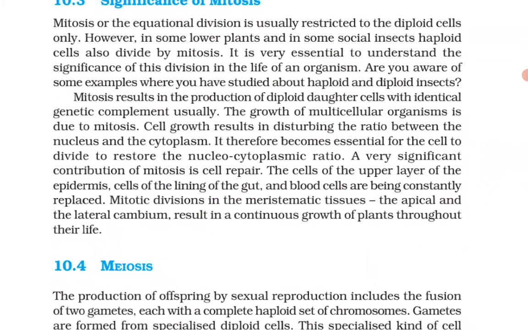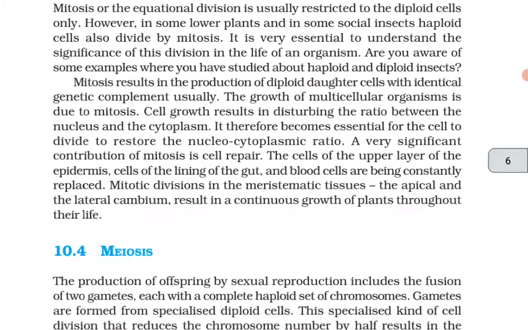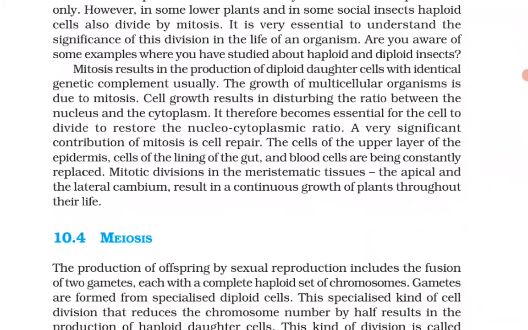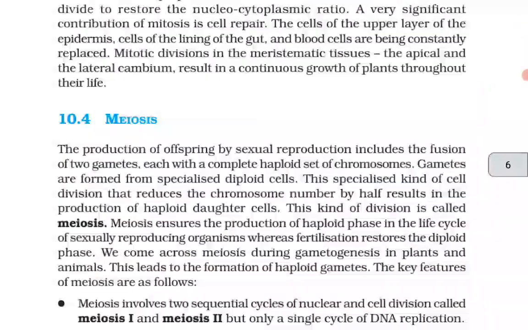The cells of the upper layer of the epidermis, cells of the lining of the gut, and the blood cells are being constantly replaced. Mitotic divisions in the meristematic tissues, the apical and the lateral cambium, result in a continuous growth of the plants throughout their life.